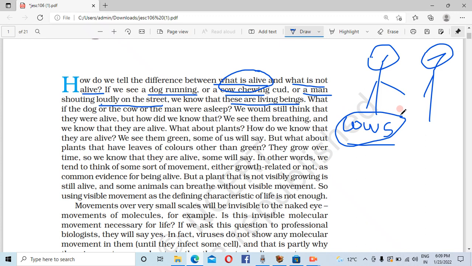So these things are living. But what if a dog or a cow or the man were asleep? We would still think that they were alive.